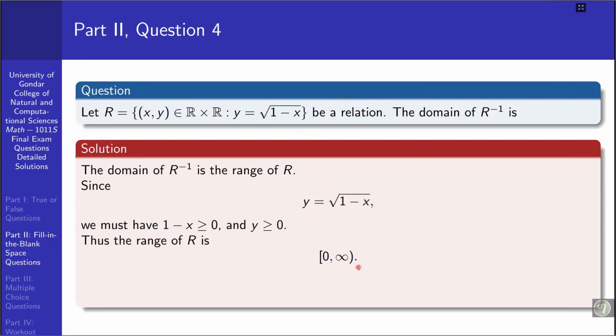The domain of R inverse is the range of R. We found the range of R here, so this is considered the domain of the inverse of this relation, R inverse. Therefore, the domain of R inverse is from 0 to positive infinity, or the set of non-negative real numbers.